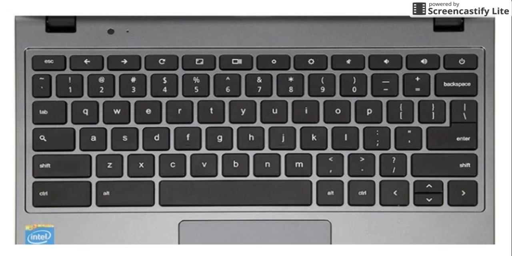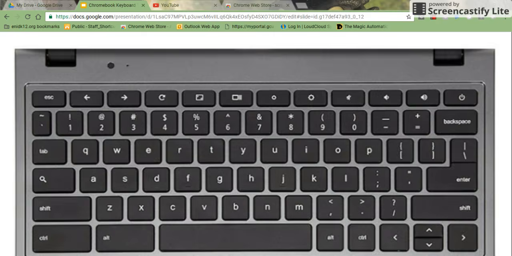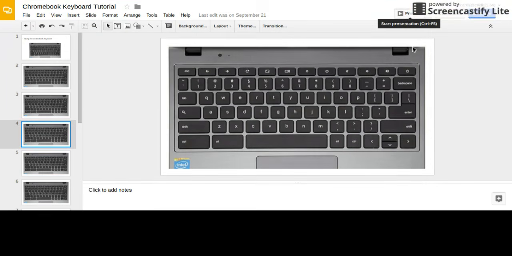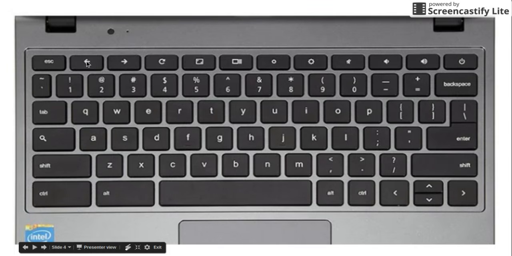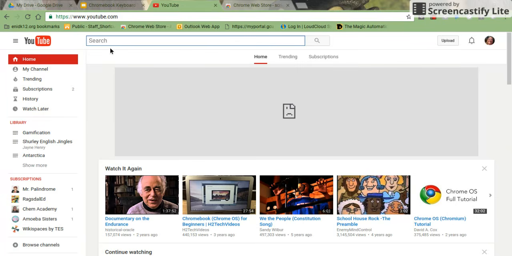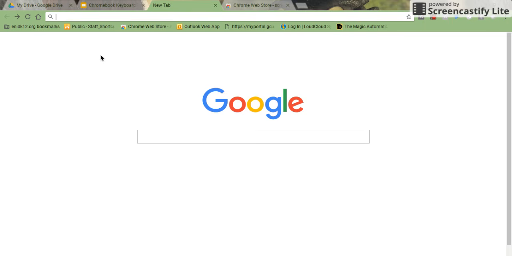So if you are in a full screen like this, you can press the escape key and it will take you out. Then the next key is for going back on pages, which is this key right here. So for instance, if I was in YouTube and I wanted to go back to my Google homepage where I started, I would push that back arrow and it takes me back to the Google homepage where I started.